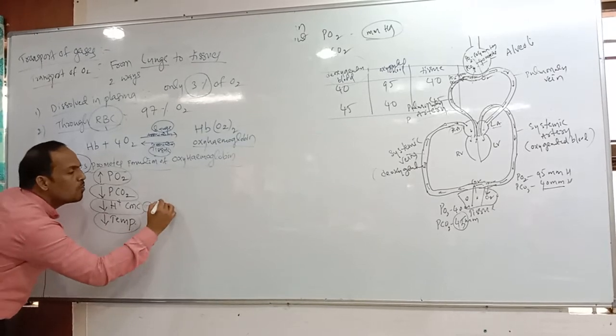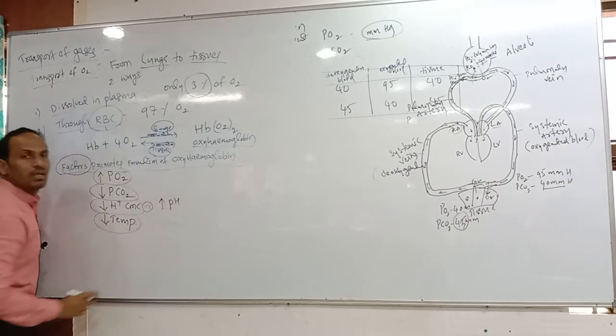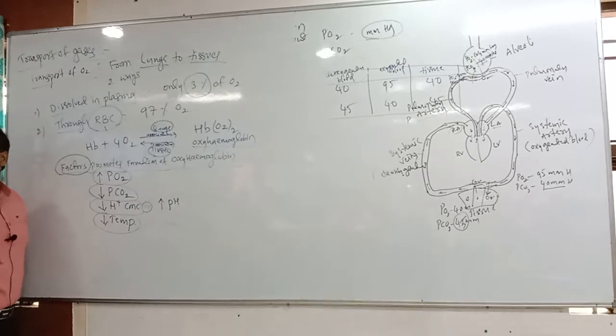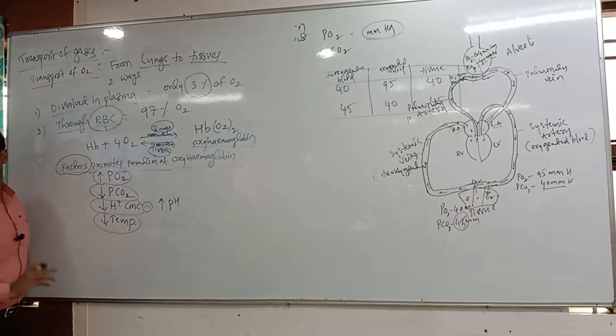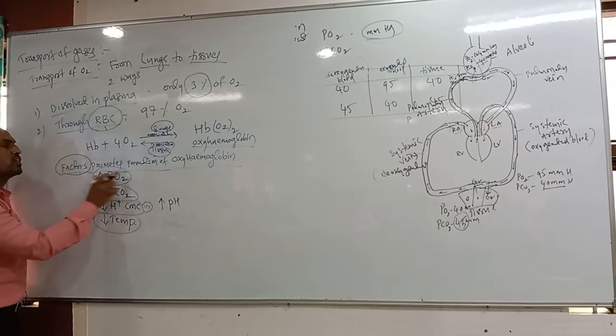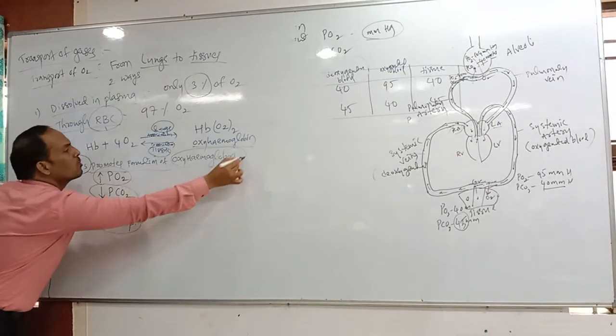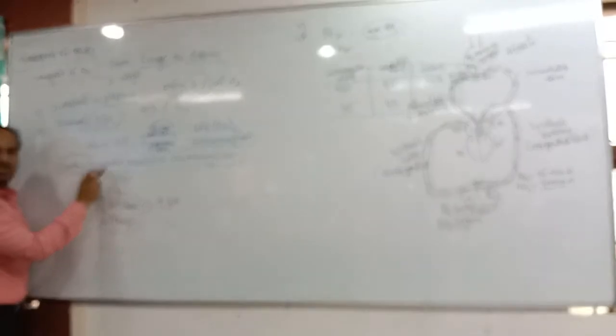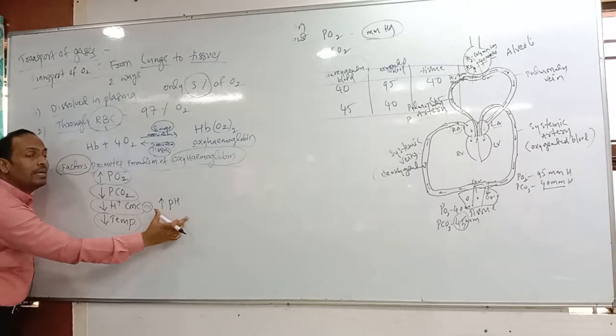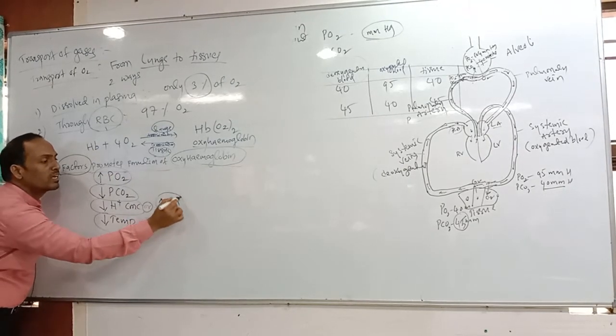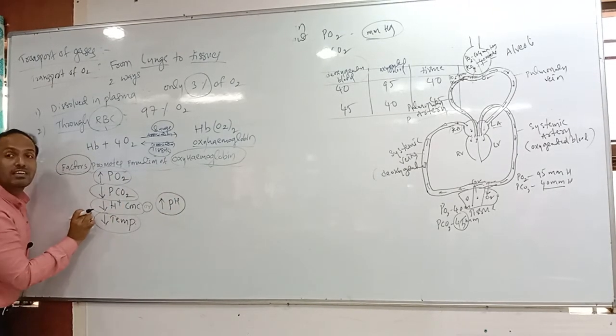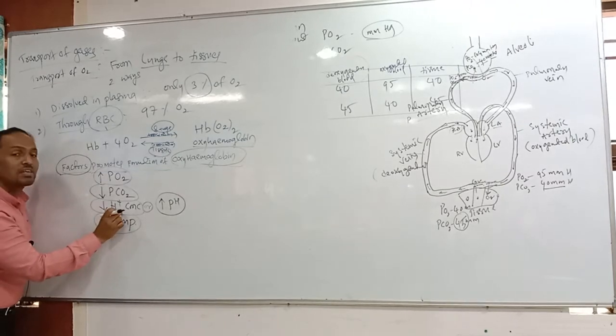So the conditions that promote oxyhemoglobin formation are high partial pressure of oxygen plus high pH. This point is very important. High pH means low H plus concentration.